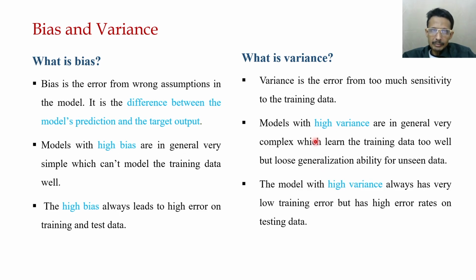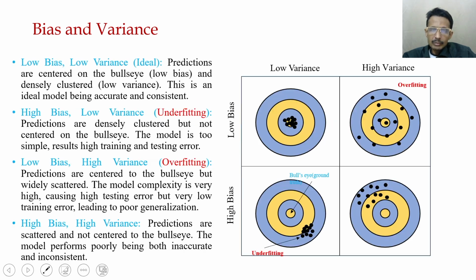So it is not that good on the testing data or any unseen data because it has less generalization ability. So the model with high variance always has very low training error, but very high error rates on the testing data.